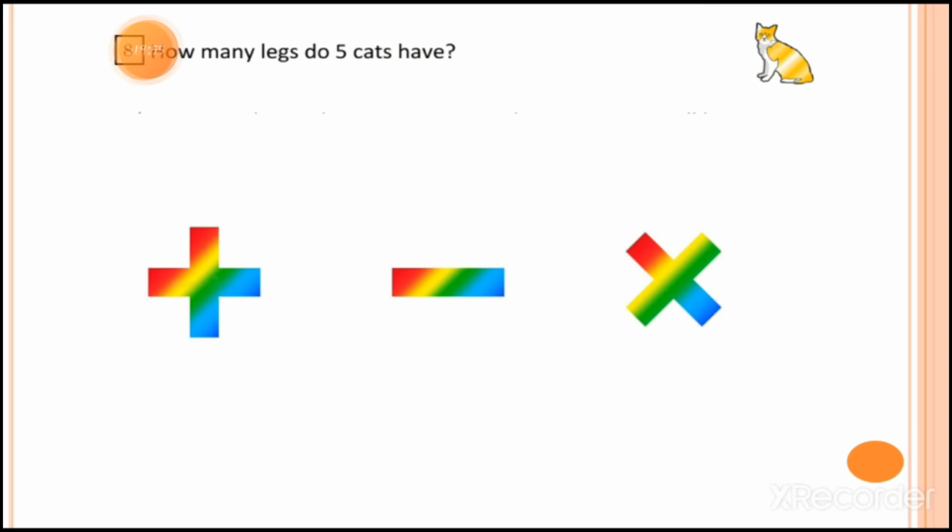So there are 4 legs one cat has, right? There are 4 legs one cat has. So how many legs do 5 cats have? We have to multiply 4 with 5, where 4 is the number of legs of one cat.